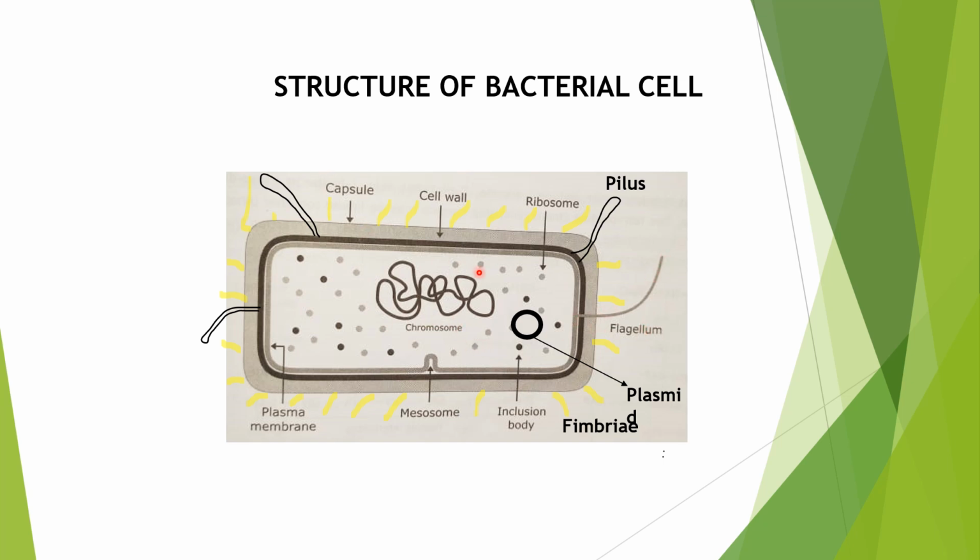The genetic material is randomly arranged in the center, which is called the nucleoid, and the extrachromosomal material is called a plasmid. That's all about the structure of the bacterial cell, or the structure of the prokaryote. Okay, now let's move on.